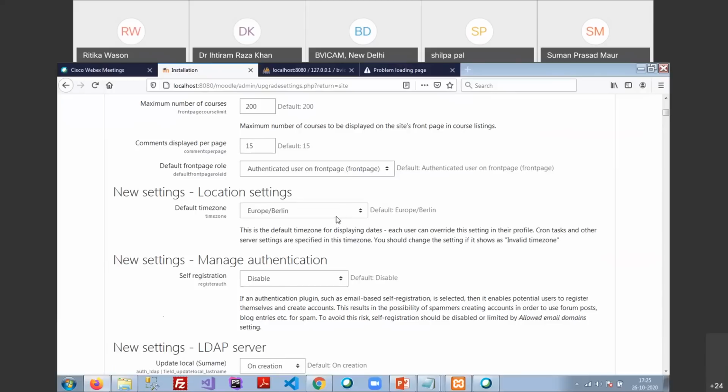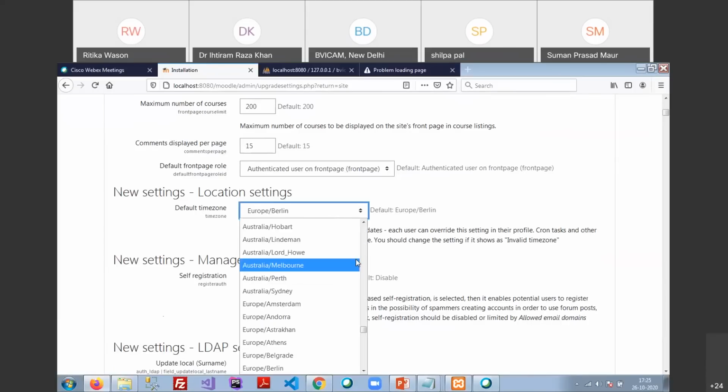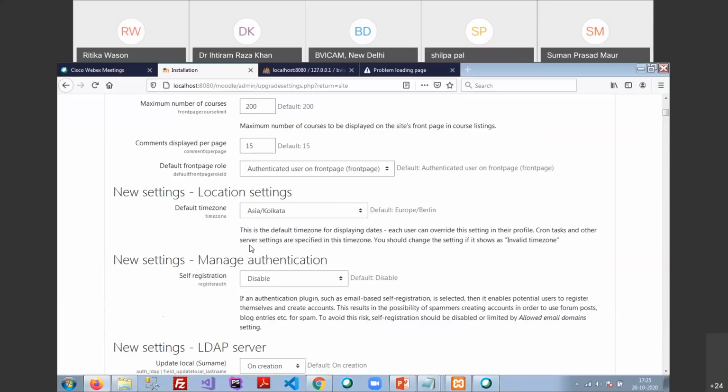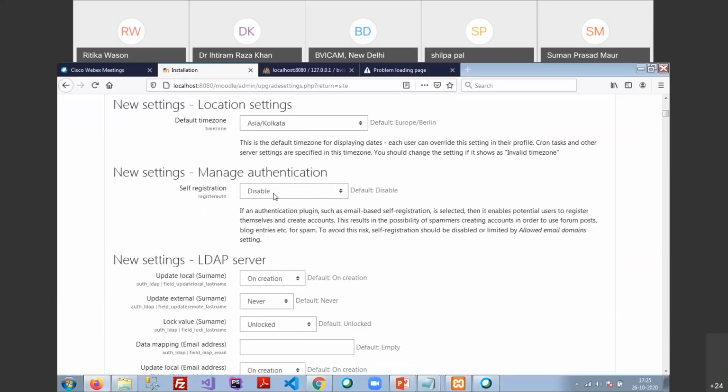Next, go to the Europe local settings. I don't belong to Europe. It is by default Europe Berlin, but I have to select Asia Pacific here. Asia Kolkata. Now, self-registration is disabled.